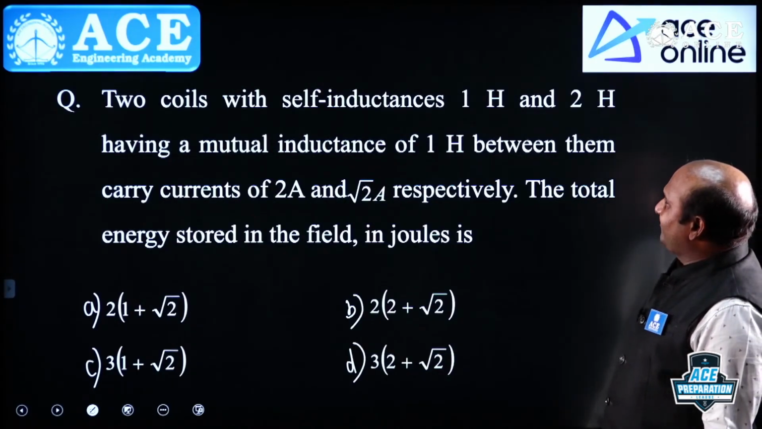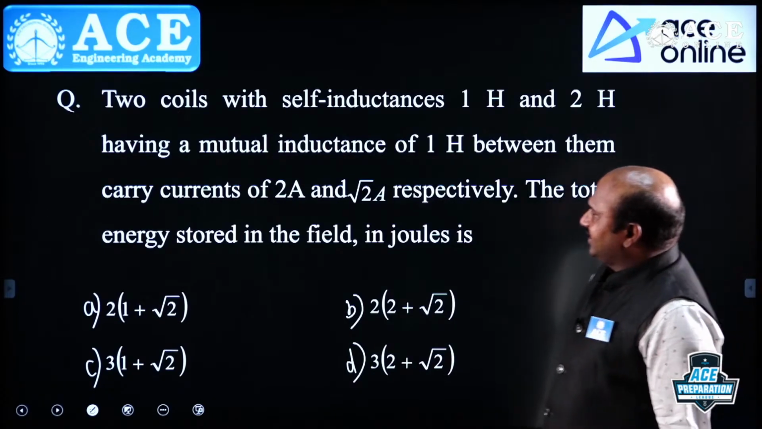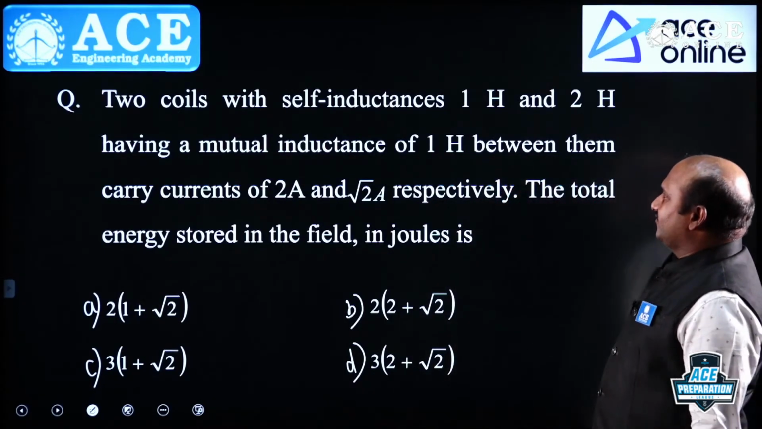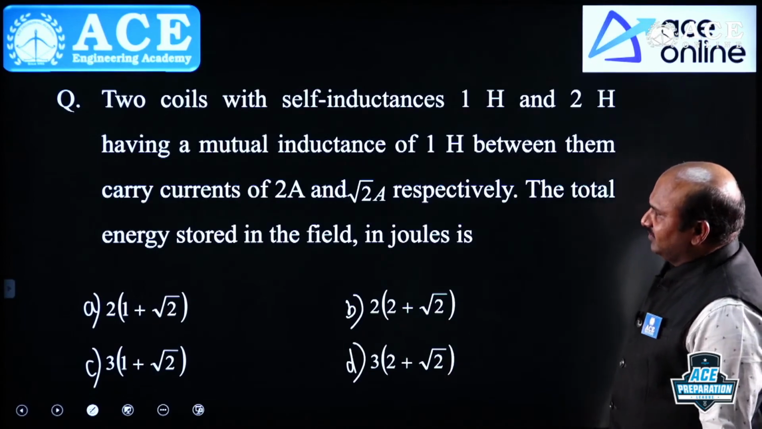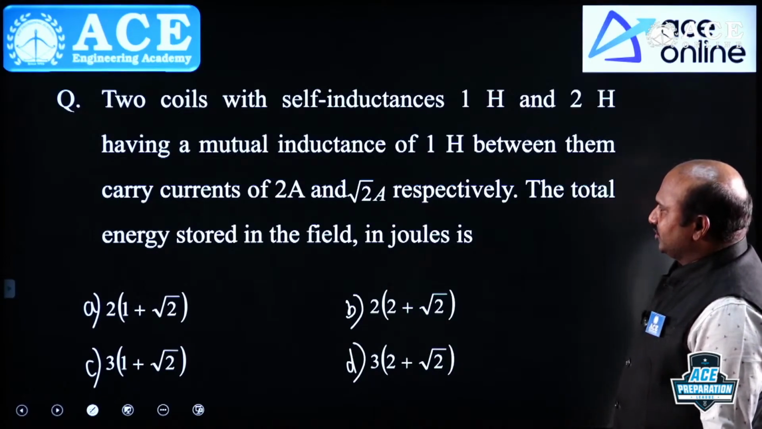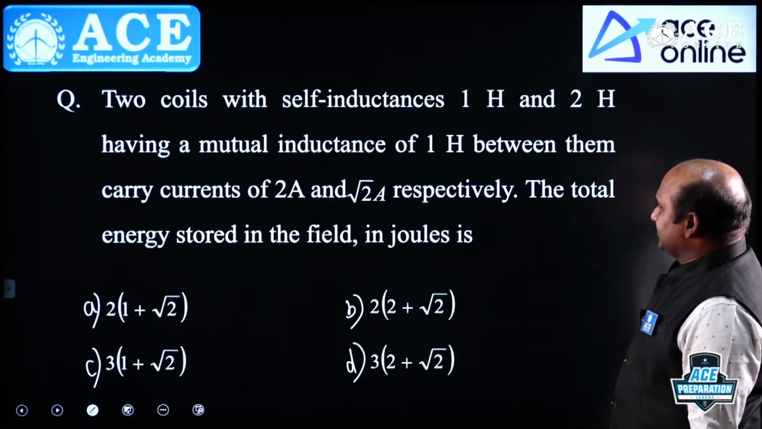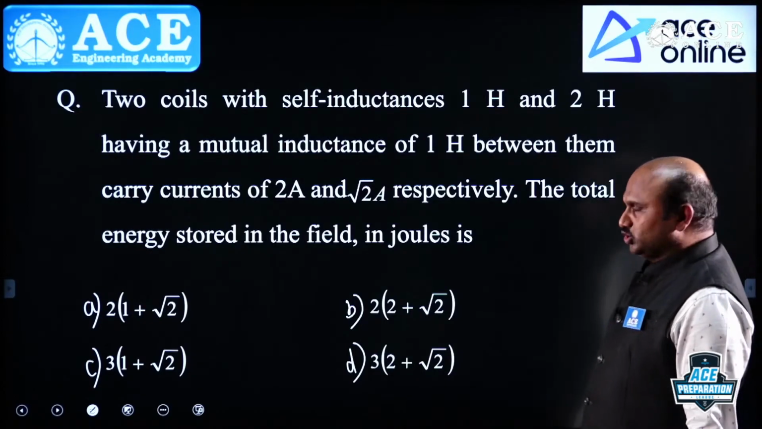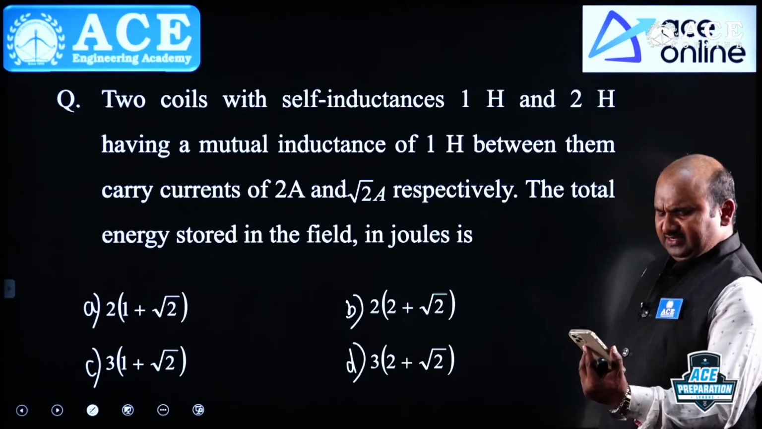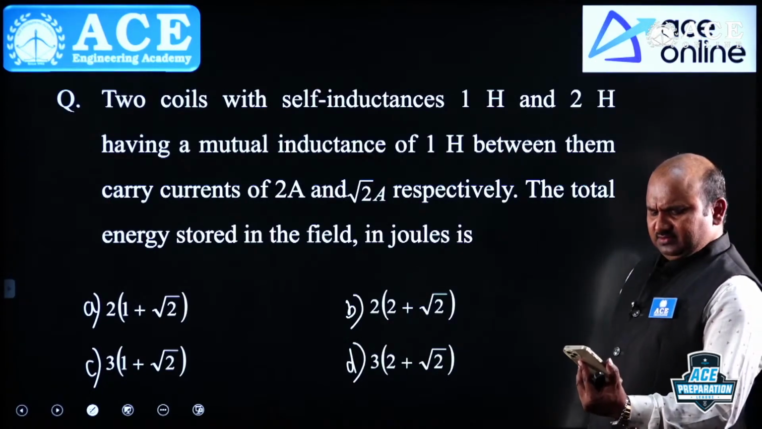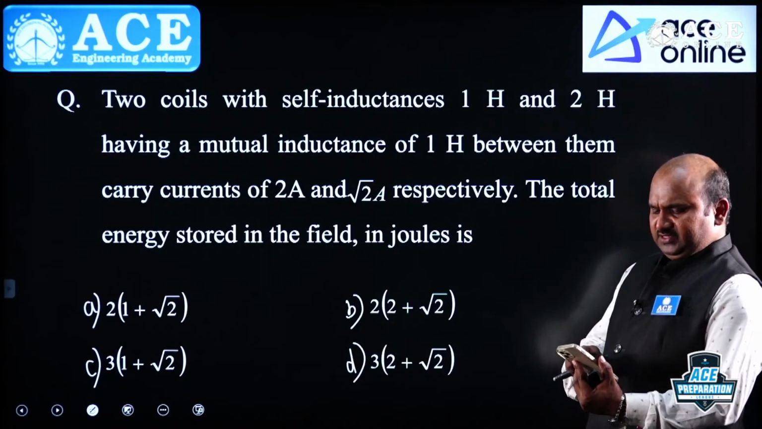Two coils with self inductances 1 Henry and 2 Henry having a mutual inductance of 1 Henry between them carry the currents 2 amperes and root 2 amperes respectively. The total energy stored by the field in joules. Anyone?